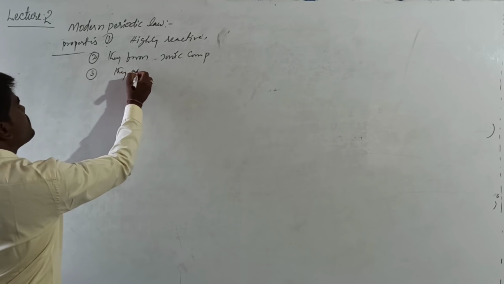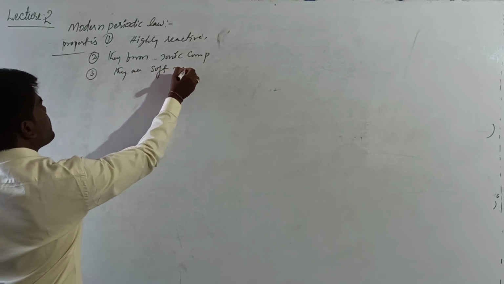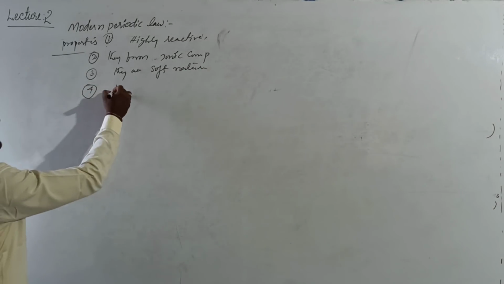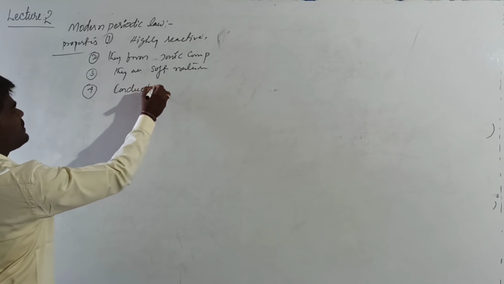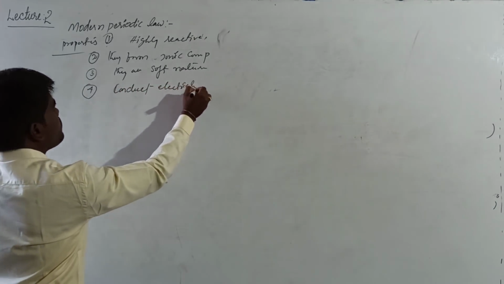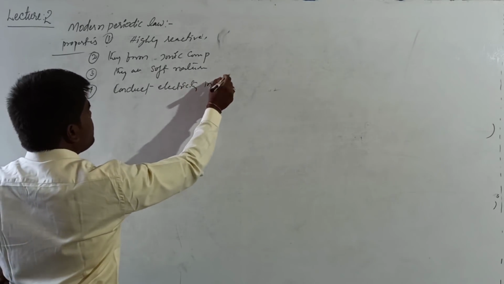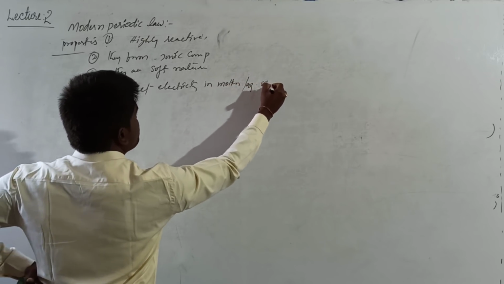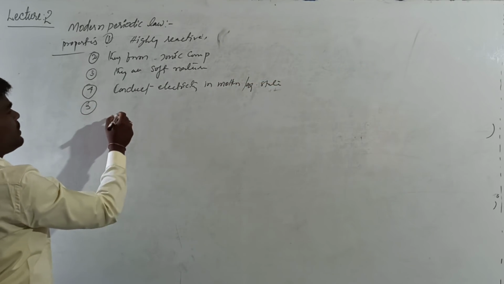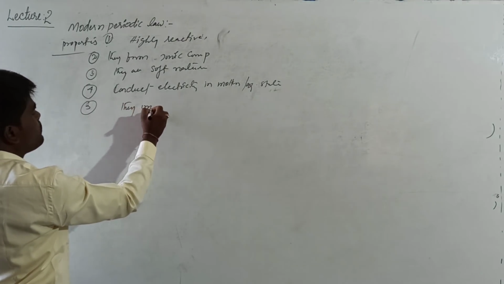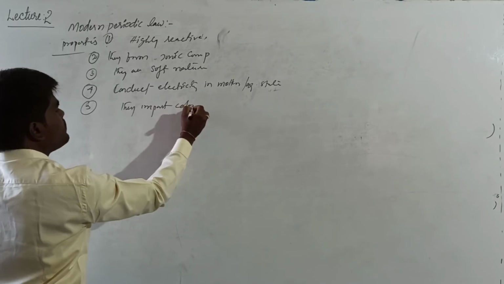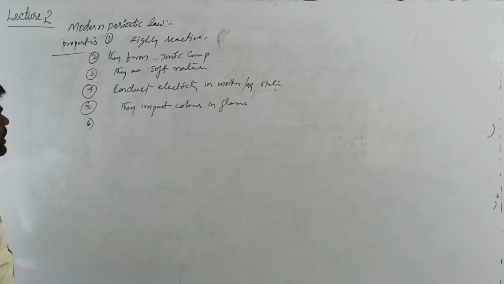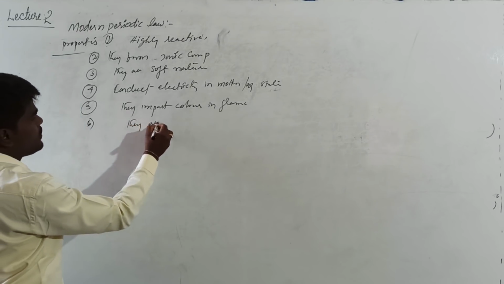They are generally soft metals, and they conduct electricity in molten and aqueous state. They impart color in flame. They are reducing agents.